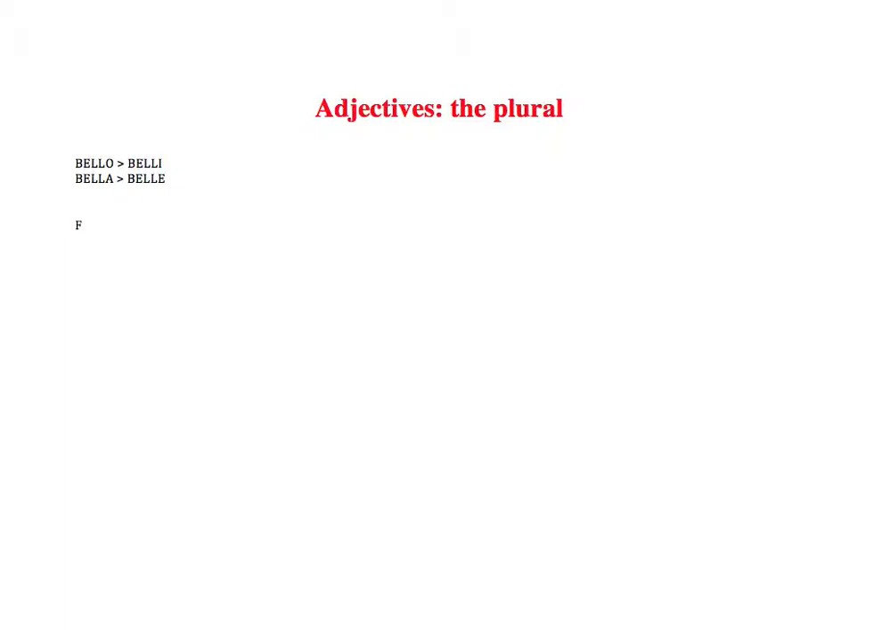Let's take forte, strong, okay? Forte makes its plural in forti. So you just change the E, Italian E, English E, into forti, Italian I, English I. Now, you must combine them with a noun.